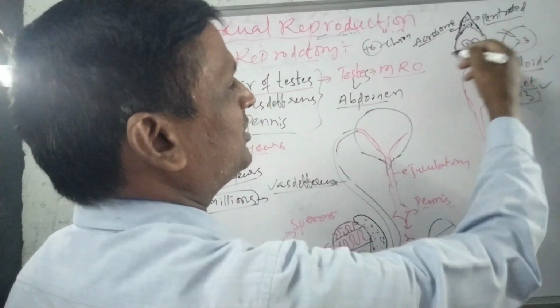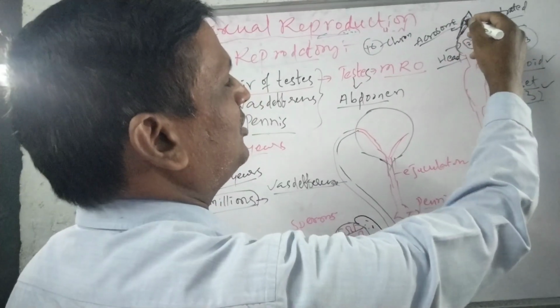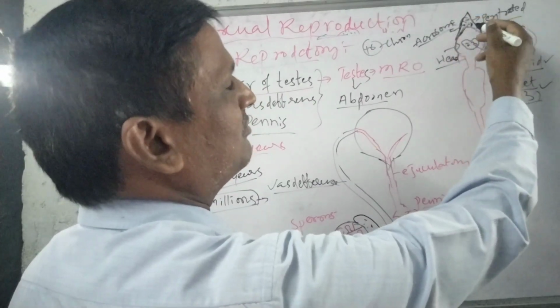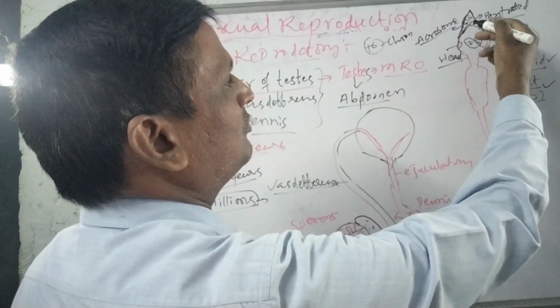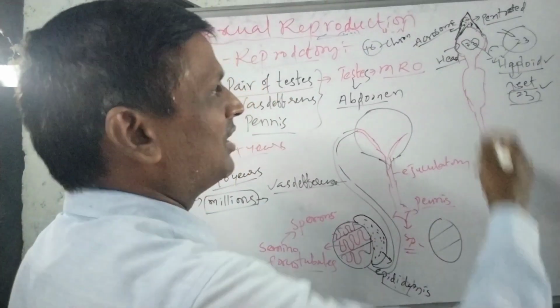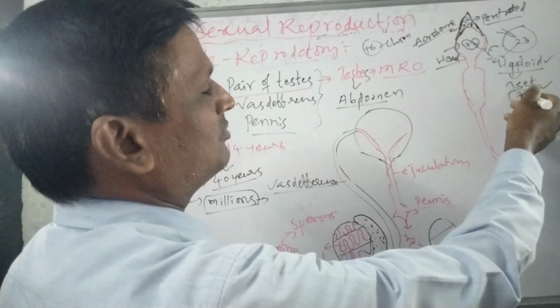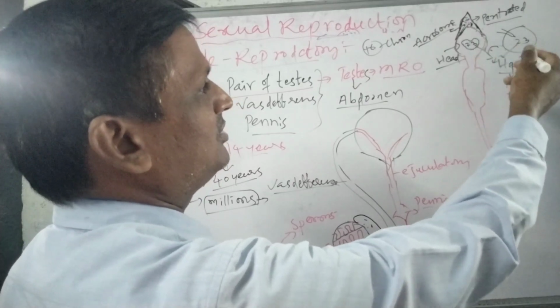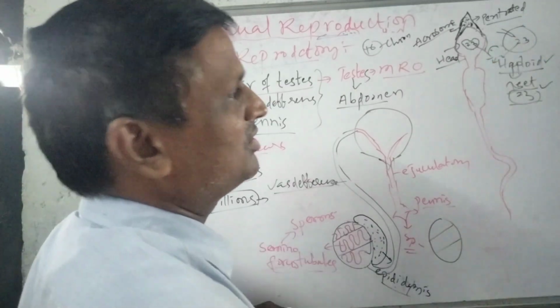So this nucleus is present in the head region. See, this is the head region. The head region is below the acrosome, which consists of several enzymes. These enzymes dissolve the walls of the ovum so that through the acrosome the sperm cell can penetrate into the ovum. The head region consists of one set of chromosomes, the haploid nucleus. This haploid nucleus and the ovum cell's haploid nucleus together form the zygote.